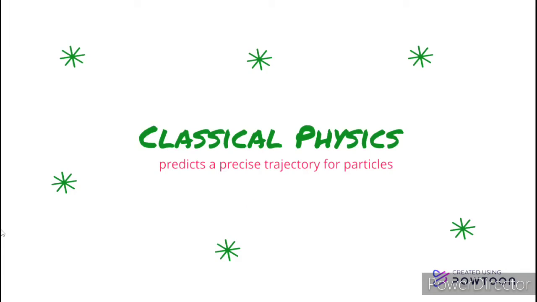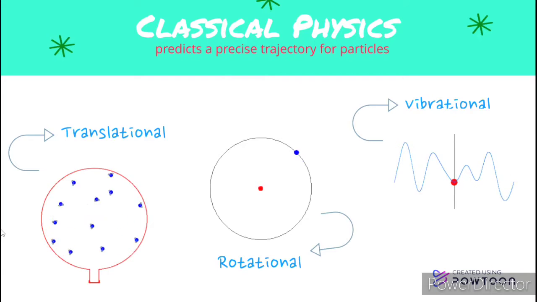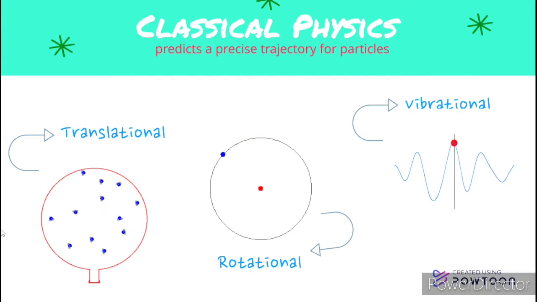So let's proceed. Classical physics predicts a precise trajectory for particles, with precisely specified location and momenta at each instant, and allows the translational, rotational, and vibrational modes of motion to be excited to any energy simply by controlling the forces that are applied. This leads to conclusions that relate to everyday experience.